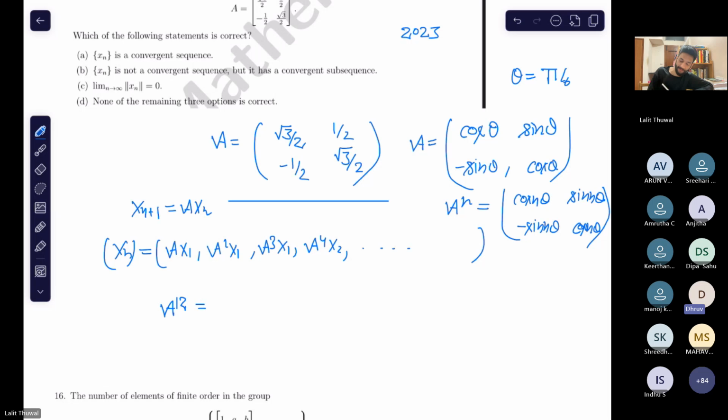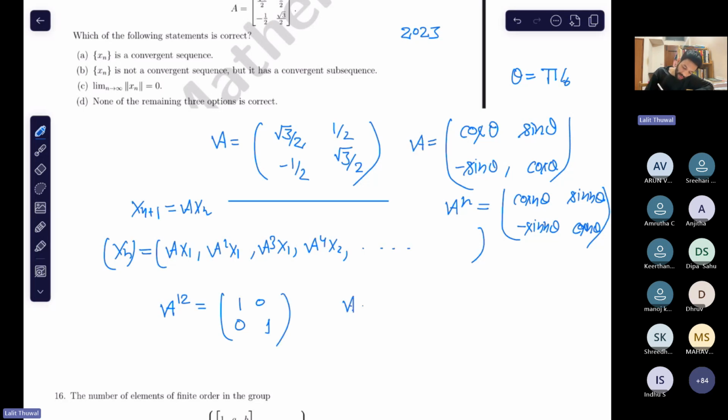So 6 is also there. Okay, 6 will also work? What do you think? When you give the power 6, what happens? Cos pi, sin pi, but cos pi is minus 1, so it is not I. Right, so I think 12 is least. So when you have A to the power 12 equal to the identity.